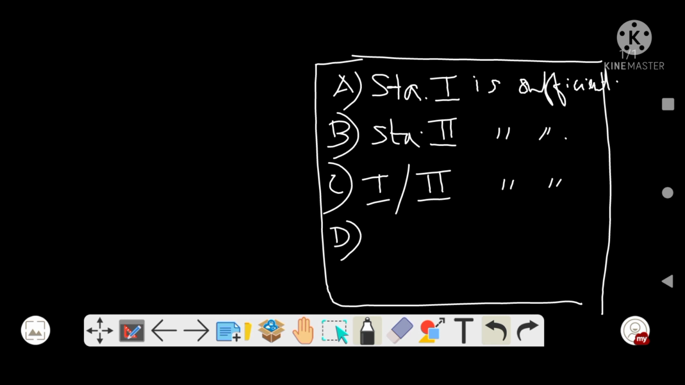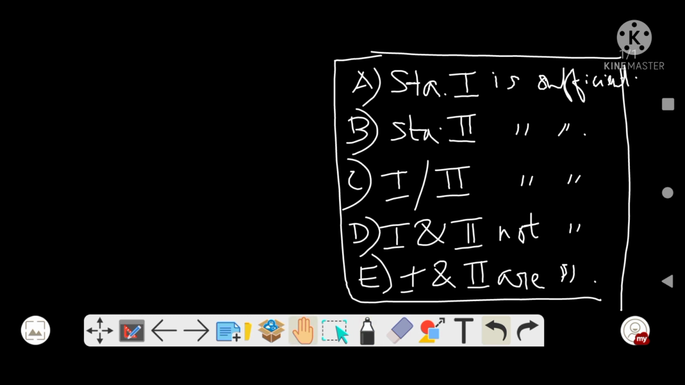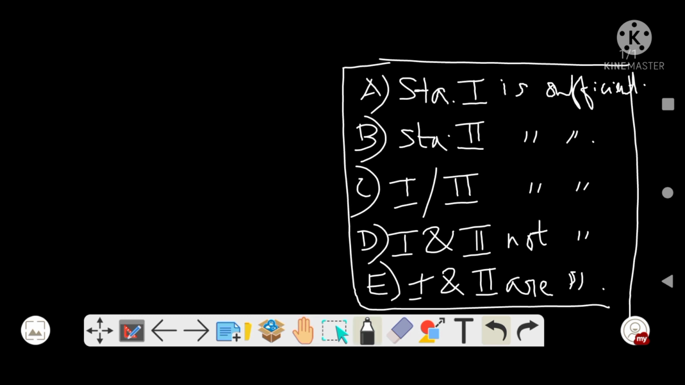Option D is both 1 and 2, both not sufficient. And option E is 1 and 2 are sufficient. So you have to choose from these 5 only, right? Question, statements, answer will differ.